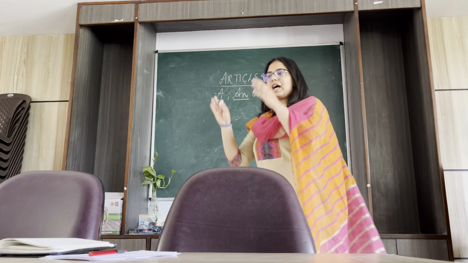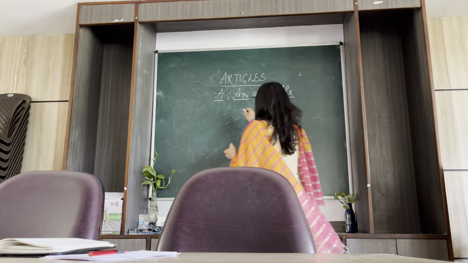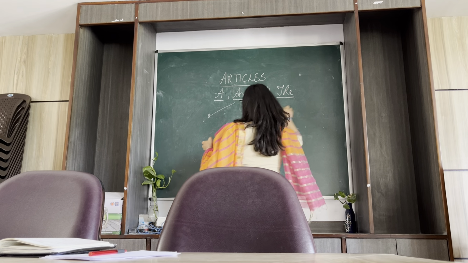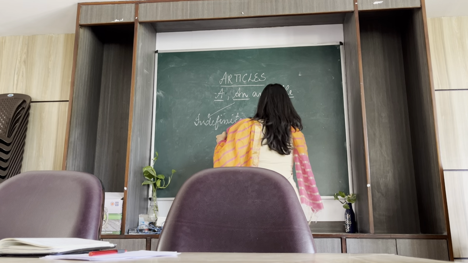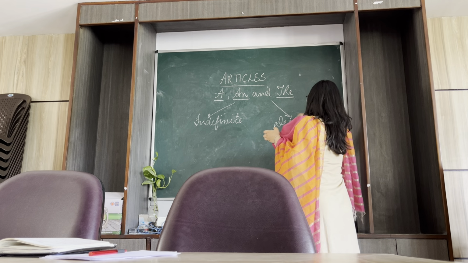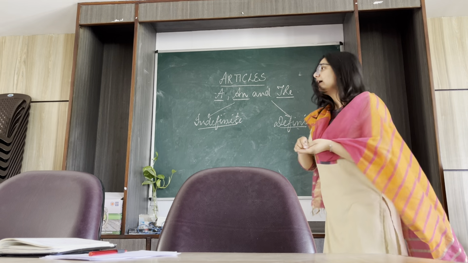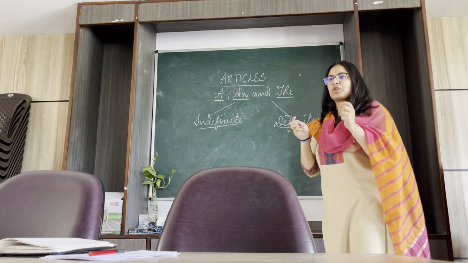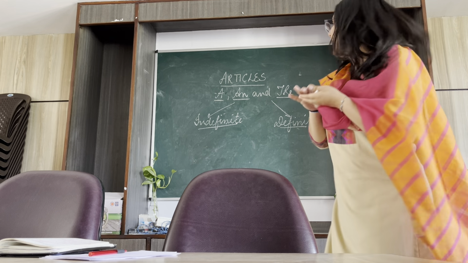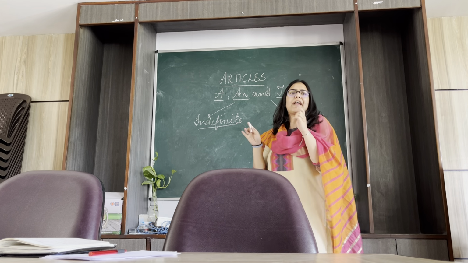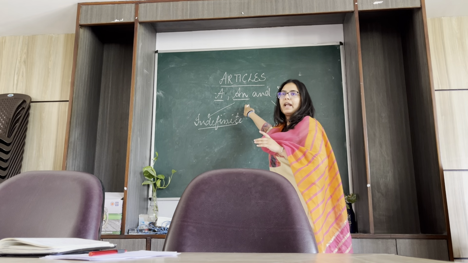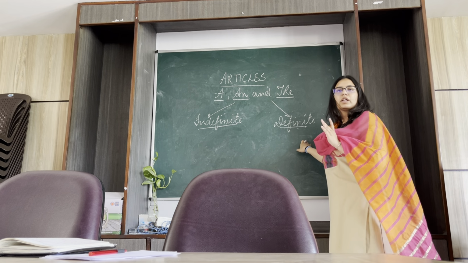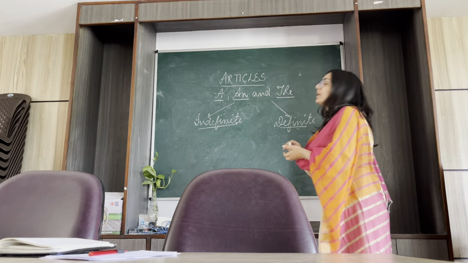So, in articles, we have a differentiation. There are two types of differentiation when it comes to articles. As the names suggest, definite means something that tells us something which is clear to us, already known to us. And indefinite means something where we can still find a loophole, something which is not clear to us. So, when it comes to indefinite articles, we have a and an. Definite is the.